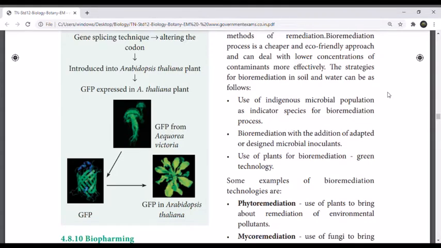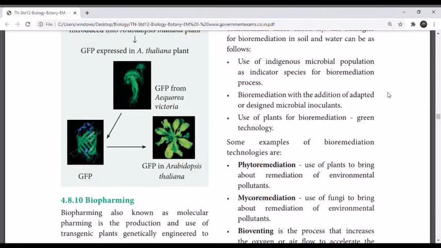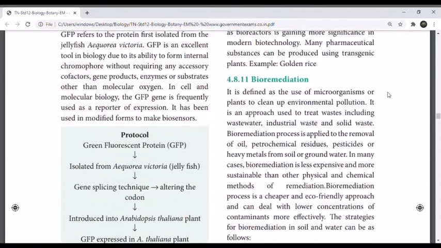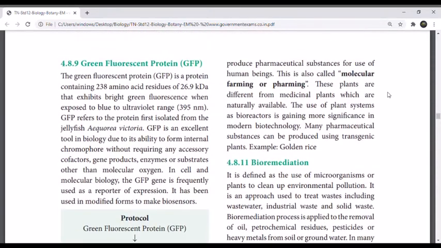Biofarming. Biofarming, also known as molecular farming, is the production and use of transgenic plants genetically engineered to produce pharmaceutical substances for use by human beings. This is also called molecular farming or pharming. Many pharmaceutical substances can be produced using transgenic plants. Example, golden rice.